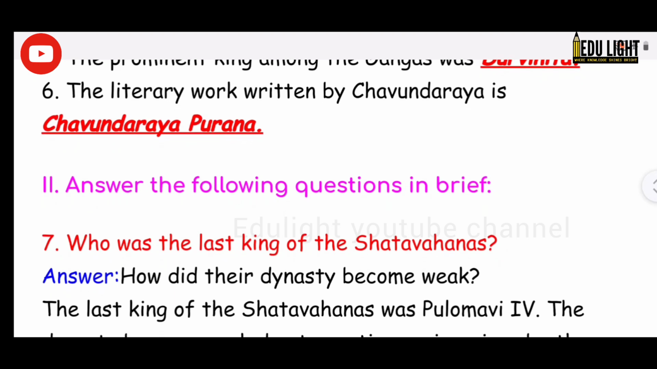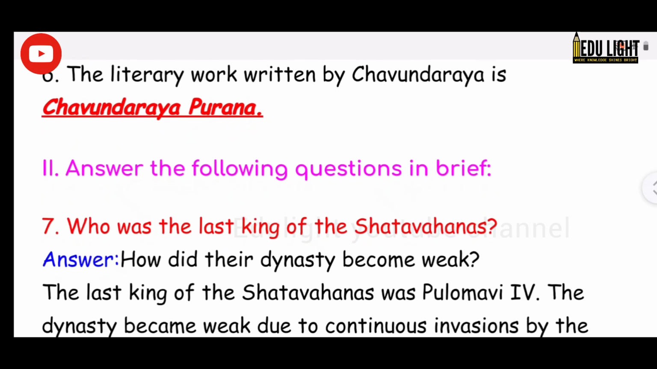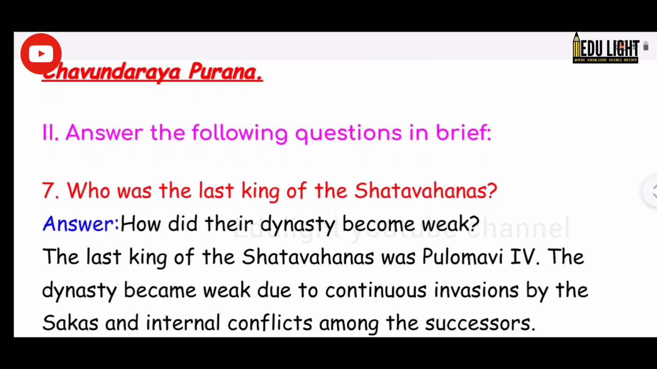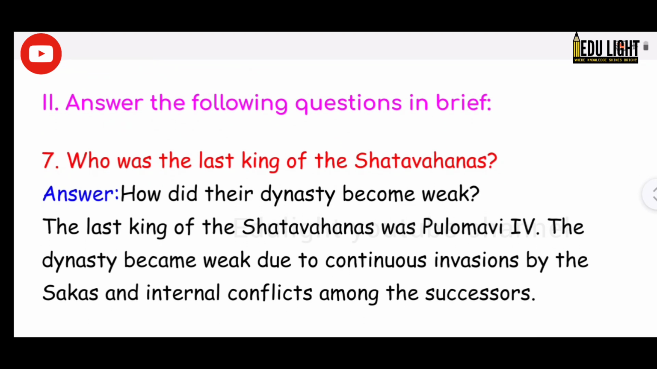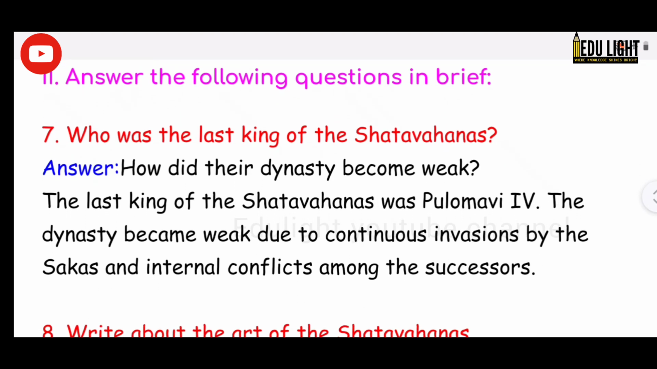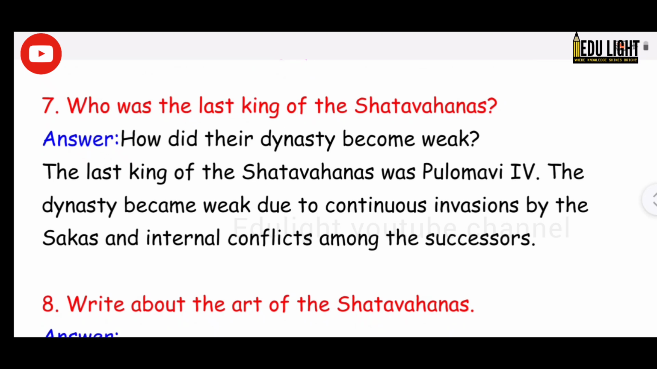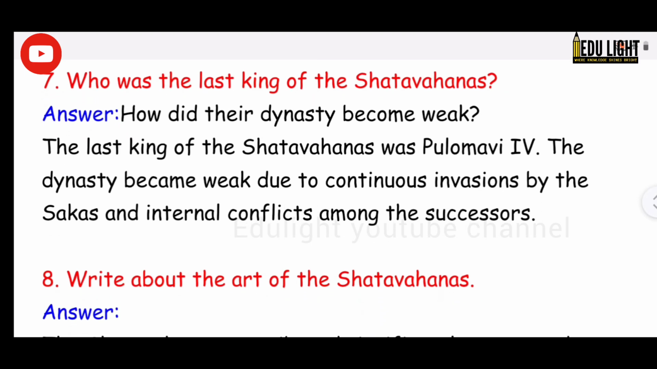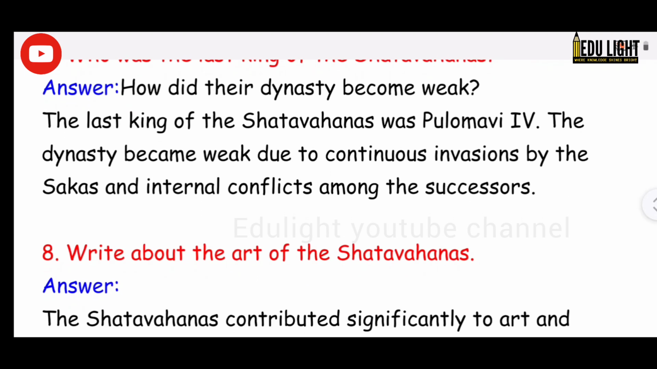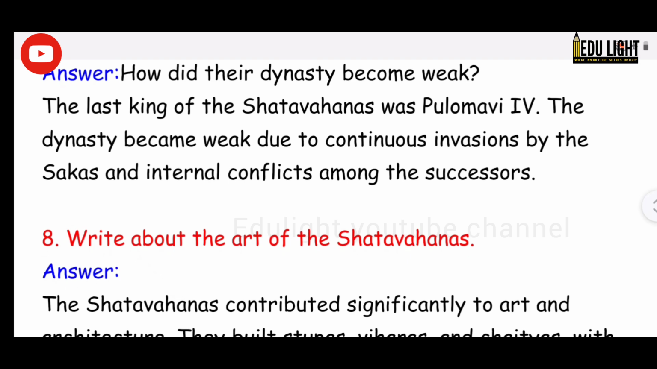2. Answer the following questions in brief. 7. Who was the last king of the Shatavahanas? Answer. The last king of the Shatavahanas was Pulamavi IV. The dynasty became weak due to continuous invasions by the Sakas and internal conflicts among the successors.